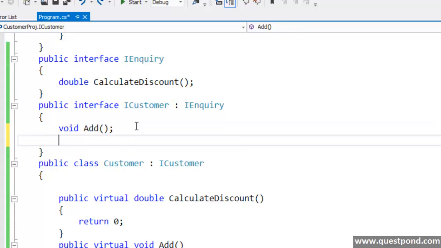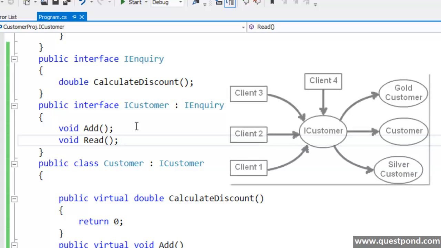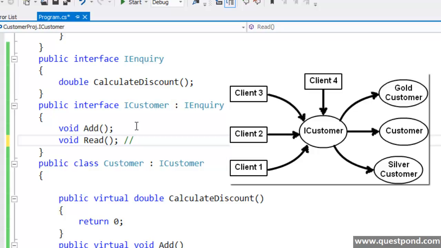So the obvious thing an over enthusiastic developer does is, he goes and just adds a new read method to the iCustomer interface and then starts implementing it in the concrete classes below, that is your customer class and gold customer class. You will start writing the read logic for this iCustomer. But hang on, if you do it this way, you end up in a serious problem. The problem is, as I said previously, this iCustomer is now used by thousands of clients who are satisfied,